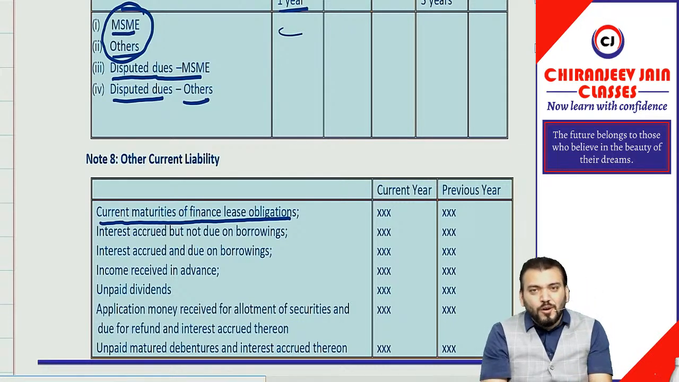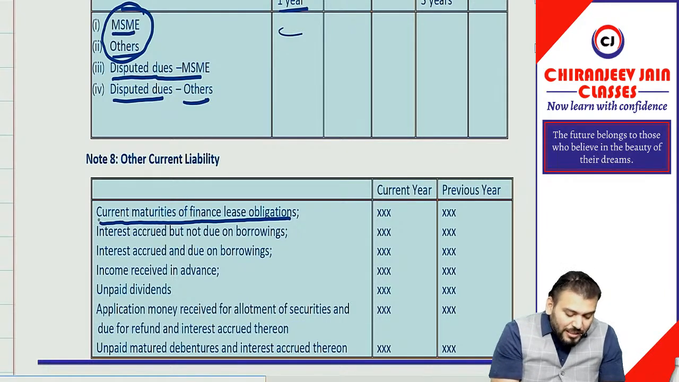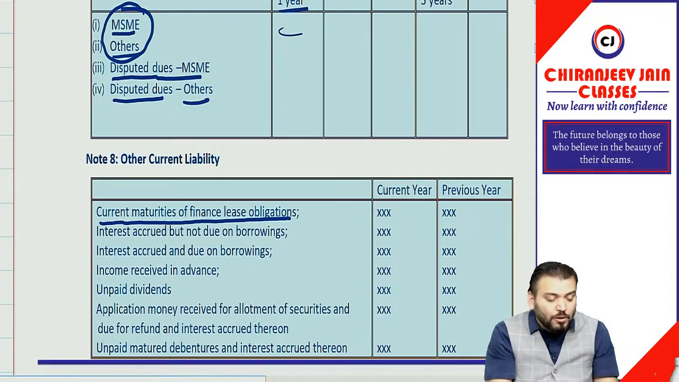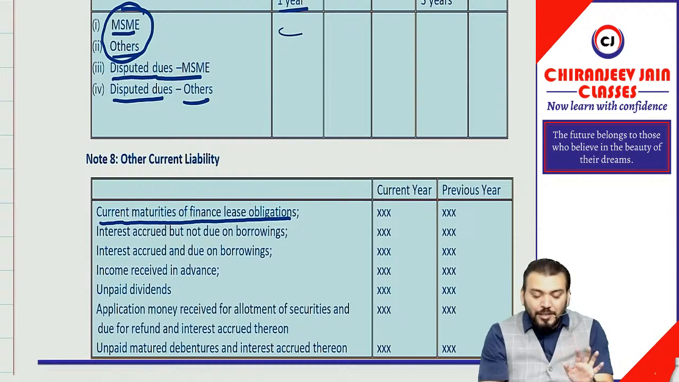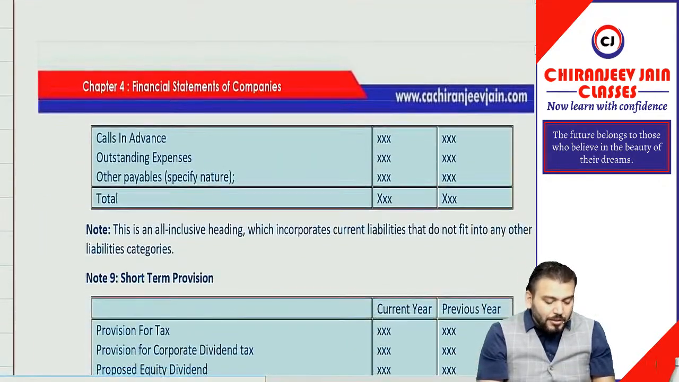Yes, sir. From my point of view, this should also be shown under short-term borrowing, but there is no amendment for this point. Current maturities of finance lease obligation will continue to be shown under other current liabilities. Yes, sir. Correct? Yes, sir.